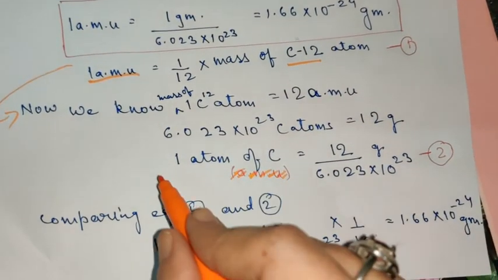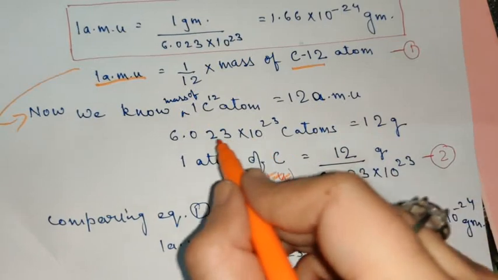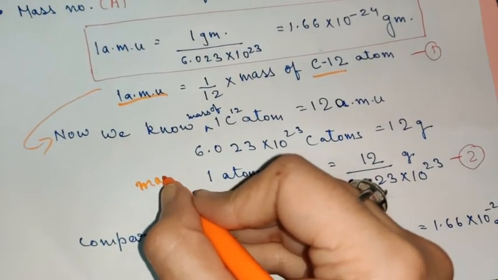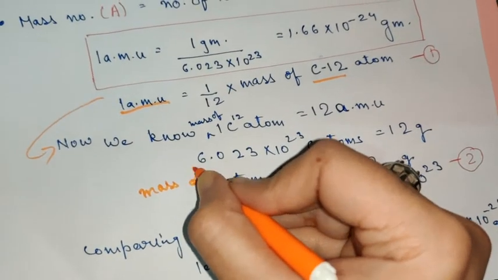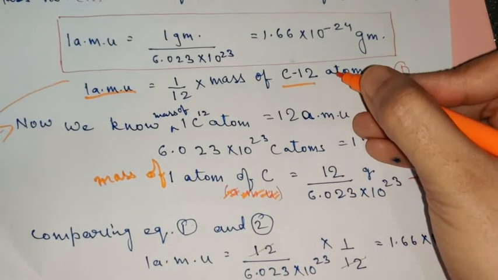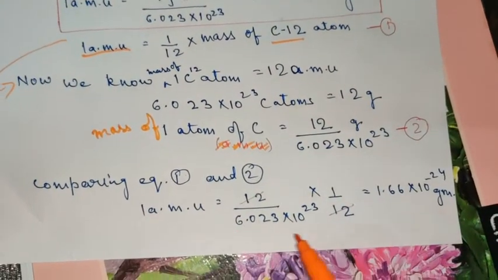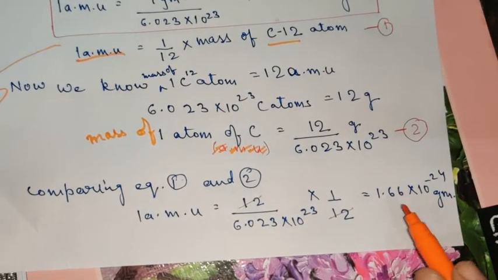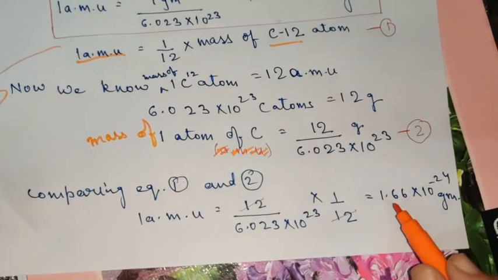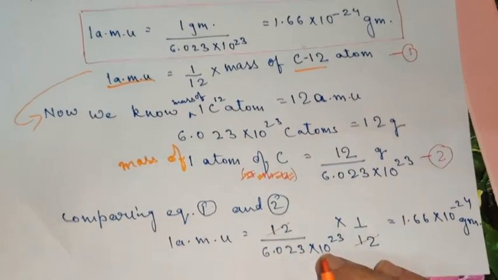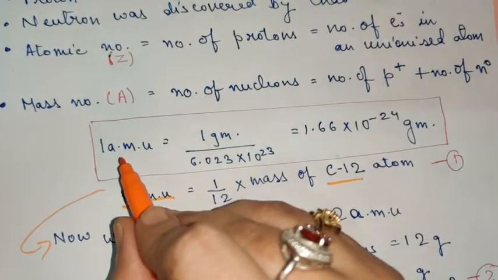Now if you substitute the value of the mass of 1 atom of carbon, I am writing here mass so that you don't get confused, in this equation, the equation gets modified in this form, which is the value of 1 amu, and on finally solving this, you will get 1.66 into 10 raised to the power minus 24 gram, and this is the value of 1 amu.